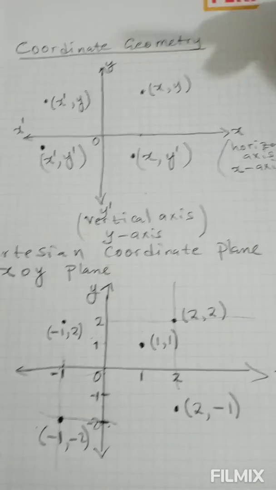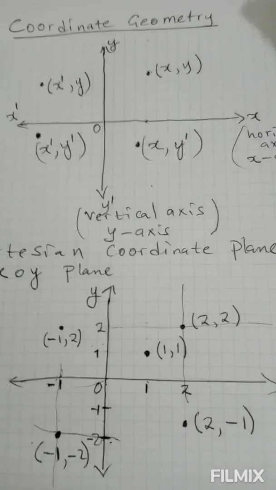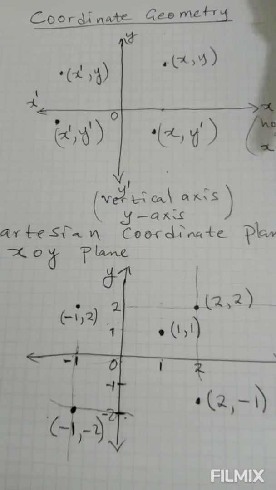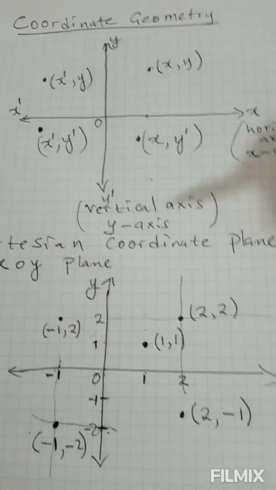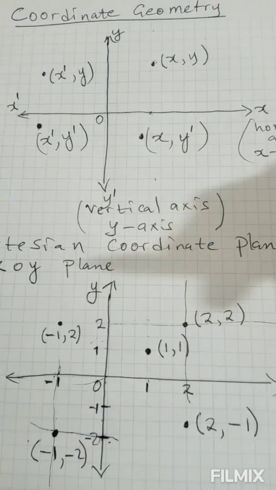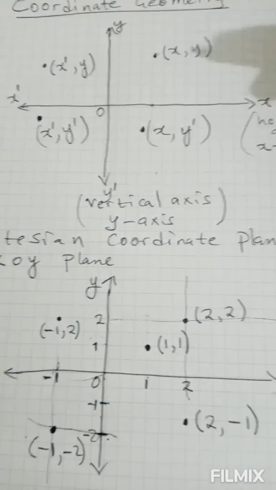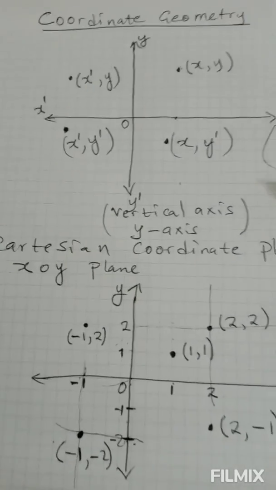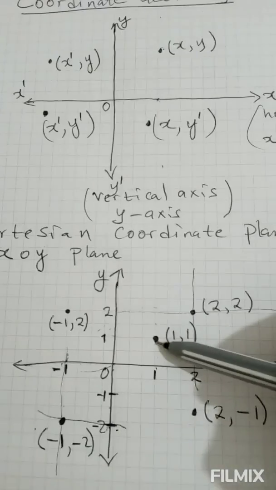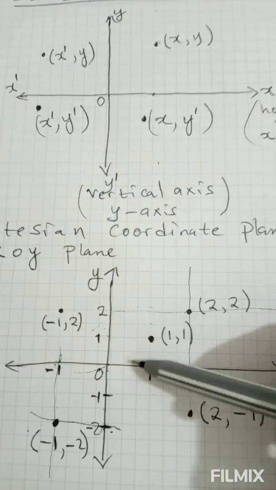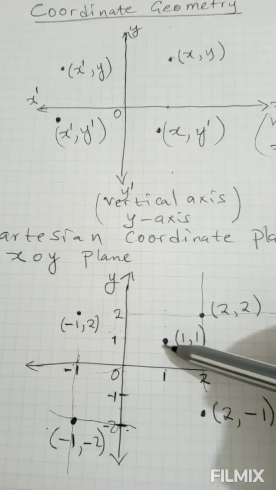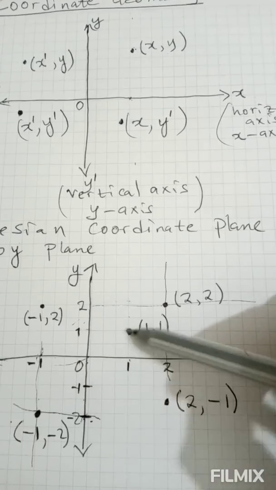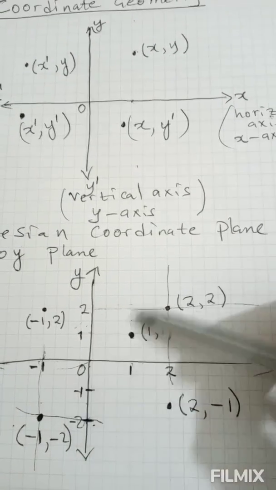But of course, there are other important concepts that we have to talk about. We will talk about the concept of a straight line, the concept of a gradient, and the concept of the distance between 2 points. We are going to find the distance between these 2 points, and of course we are going to find the slope or the gradient of these 2 points, or the gradient of this line, which we can draw by joining these points.